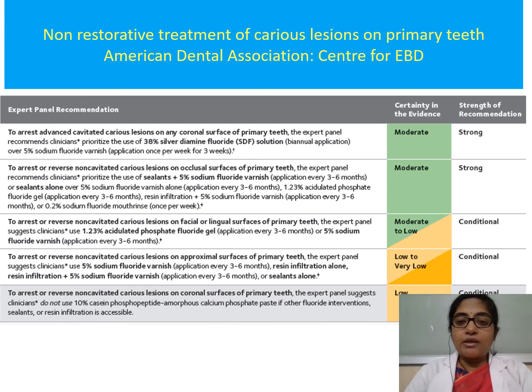Now, this certainty of the evidence is moderate and the strength of recommendation is strong. So they have found the evidence to be moderate and they are strongly recommending this particular point. And as we see in the table, there are certain recommendations which are conditional, and where the evidence is not so strong, they're recommending it on conditions. So this is the final outcome of a systematic review. When we have evidence that is strong enough, we recommend something with confidence. If we don't have evidence, we recommend things with caution.